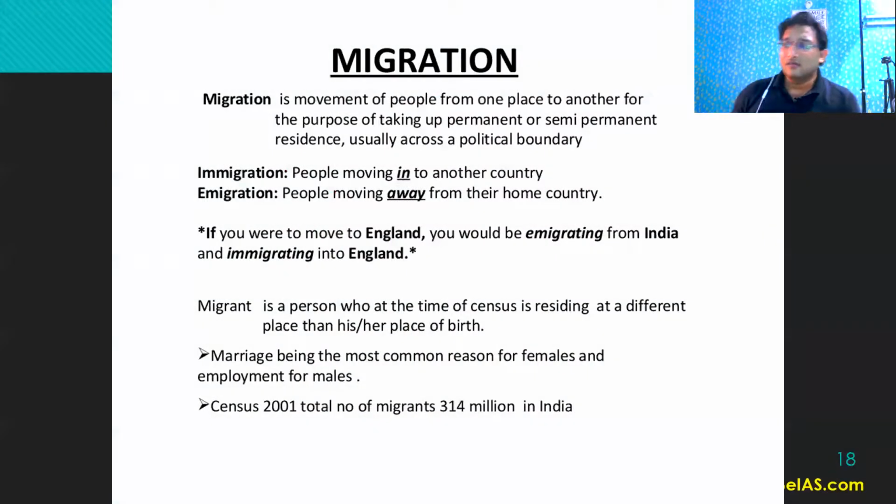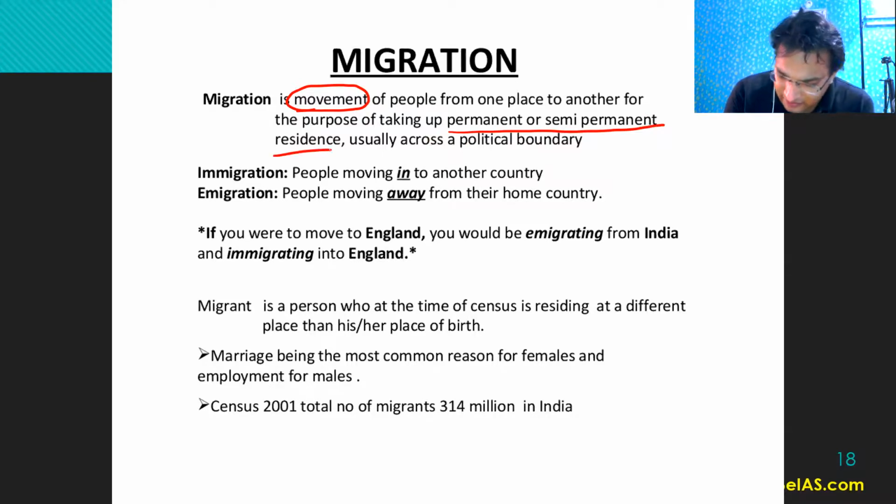Now there is another term called migration, right? So what is the meaning of migration? It means the movement of people from one place to another, right? So people are moving from Uttar Pradesh, Bihar to the states like Maharashtra, Tamil Nadu, right, in search of a job, right? So that is migration. The movement of people from one place to another for the purpose of taking permanent or semi-permanent residence, usually across a political boundary.